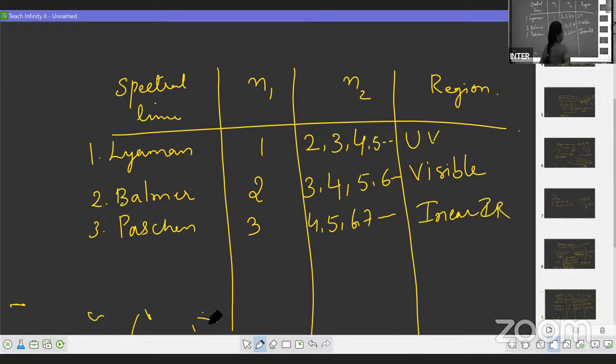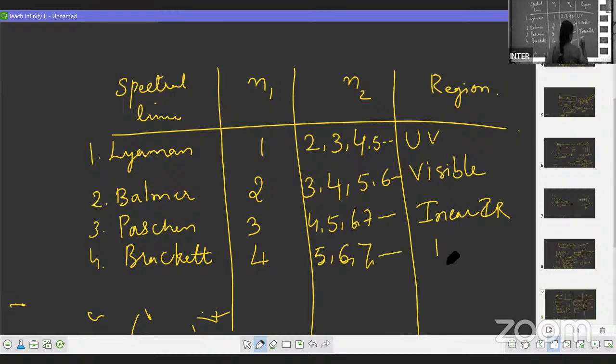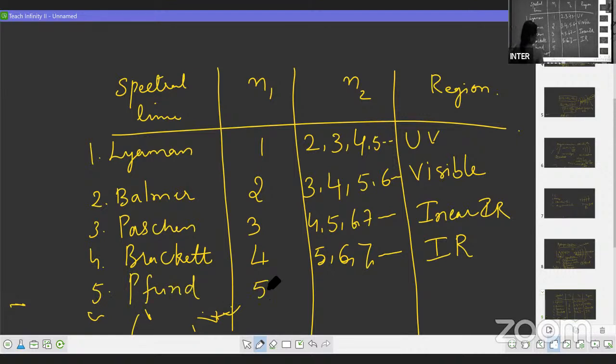IR matlab infrared. Then fourth one is Brackett series. It is coming to fourth orbit from 5, 6, 7, and so on. So this you can come across in IR region. And the last one is Pfund series. So here electron is coming to fifth orbit. It may come from 6, 7, 8, and so on. So this is also in IR.